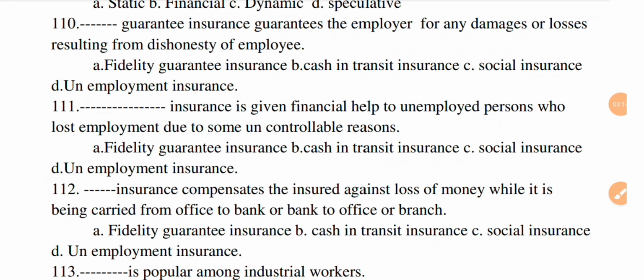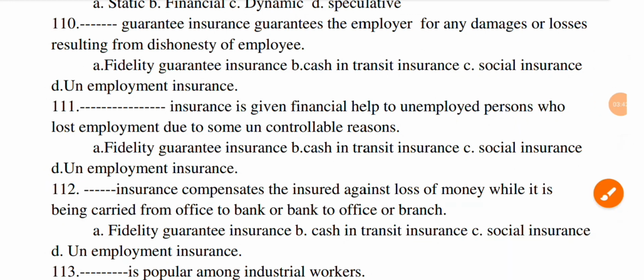Next question, dash insurance is given as financial help to unemployed persons who lost employment due to some uncontrollable reasons. Option A fidelity guarantee insurance, B cash in transit insurance, C social insurance, and D unemployment insurance. The correct option is D unemployment insurance.